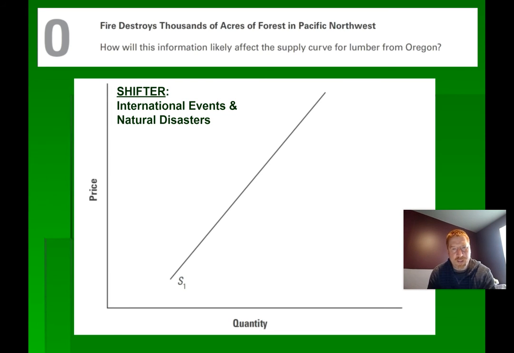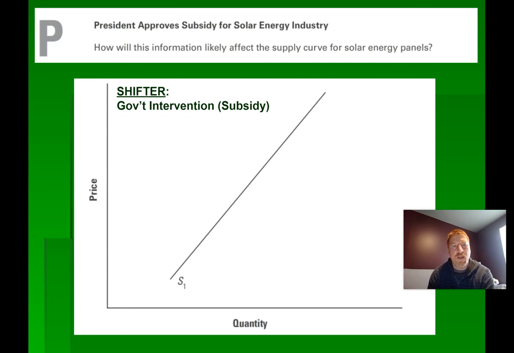A fire destroys thousands of acres of forest in the Pacific Northwest. How will this information likely affect the supply curve for lumber from Oregon? That would be like a natural disaster, and if that happens, it would decrease the amount of lumber that you could get. So that would be a shift to the left for supply. And then the president approves a subsidy for the solar energy industry. How will this information likely affect the supply curve for solar energy panels? A subsidy, I know it's kind of a weird word, is the government giving you money to produce something. If they do that, that would be a shift to the right and an increase in supply.